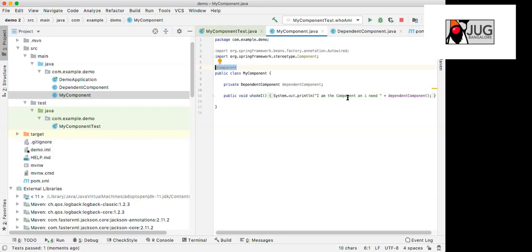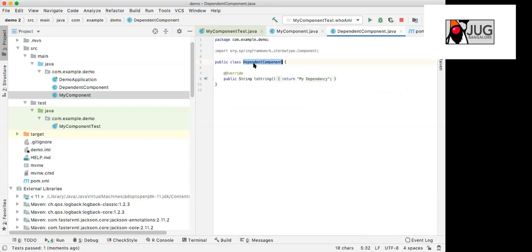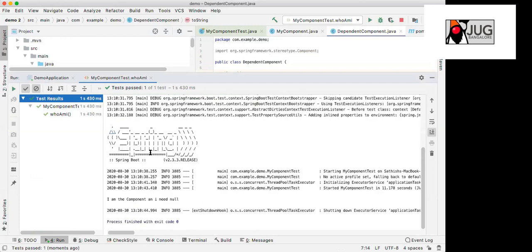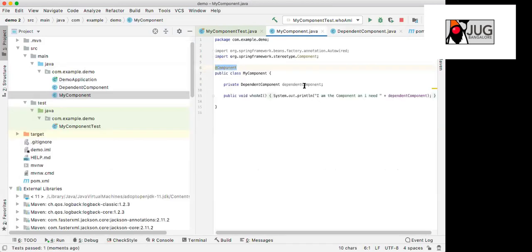In some cases, I think the best example is the RestTemplate, because RestTemplate is not a Spring component. When you want to use that RestTemplate, you have to create a bean of that. For example, consider this case. I am a component and I need this dependent component, but the dependent component is not loaded.